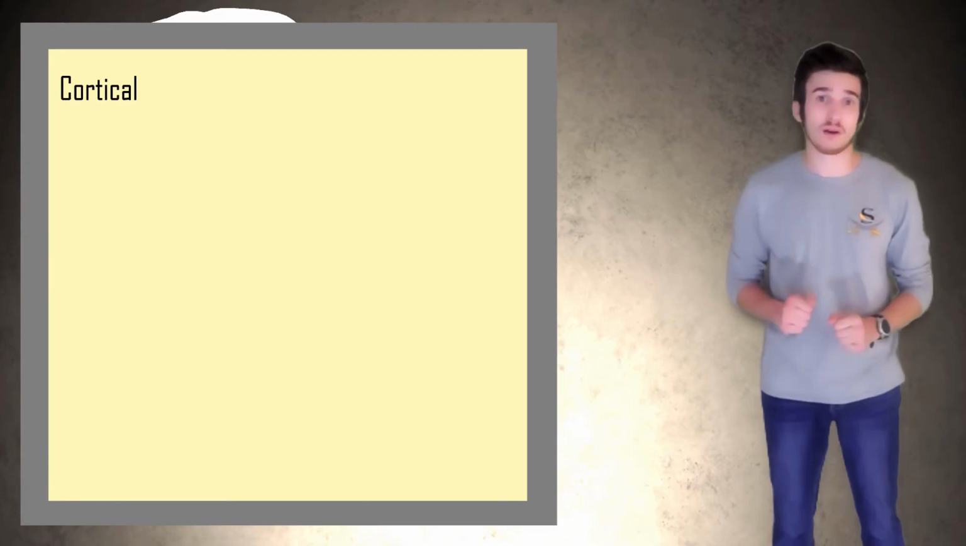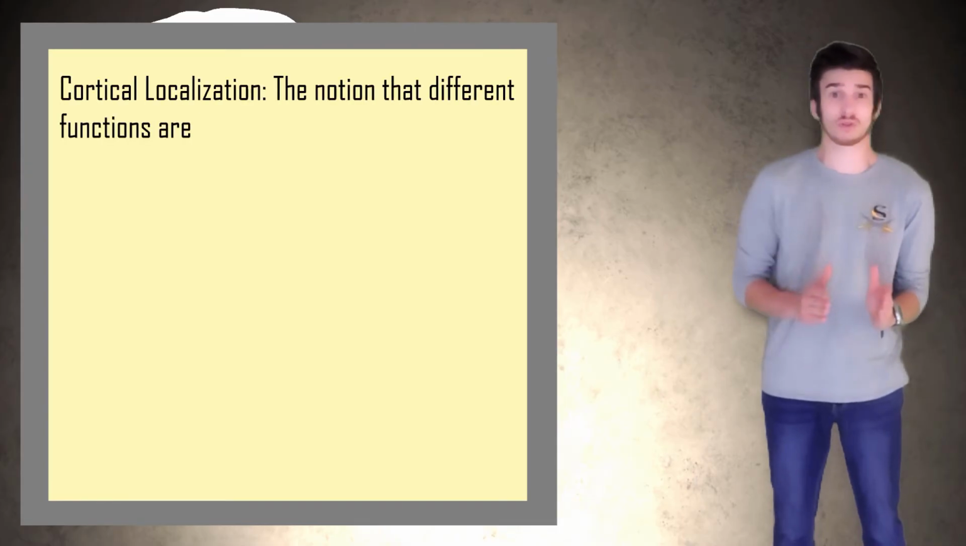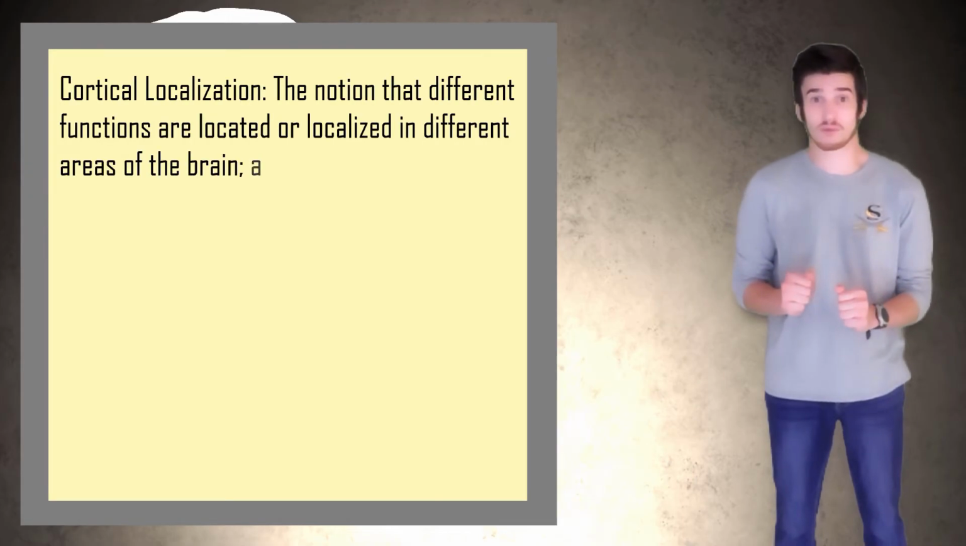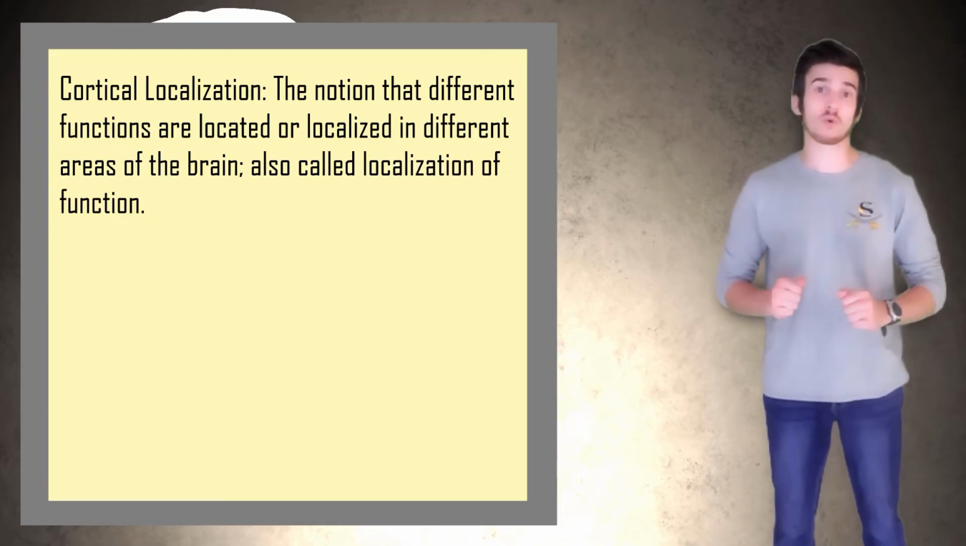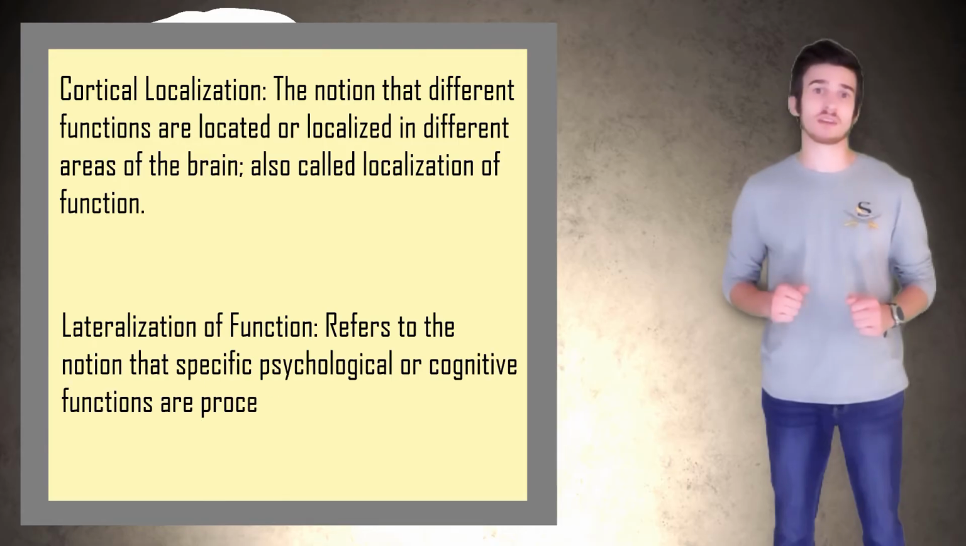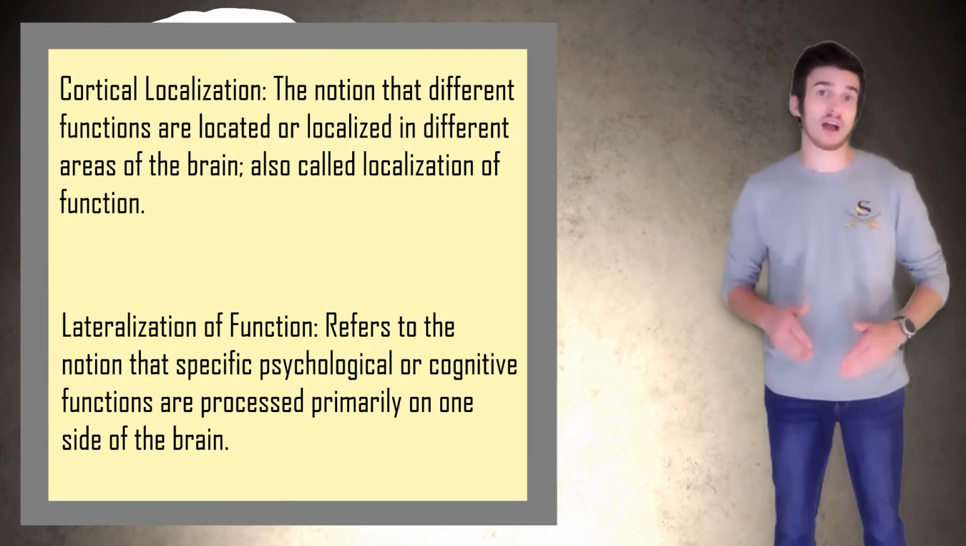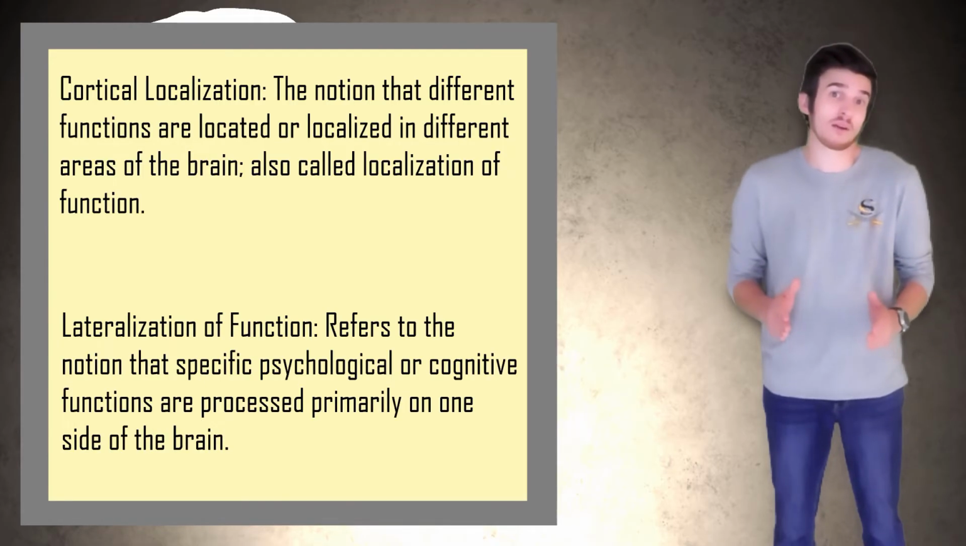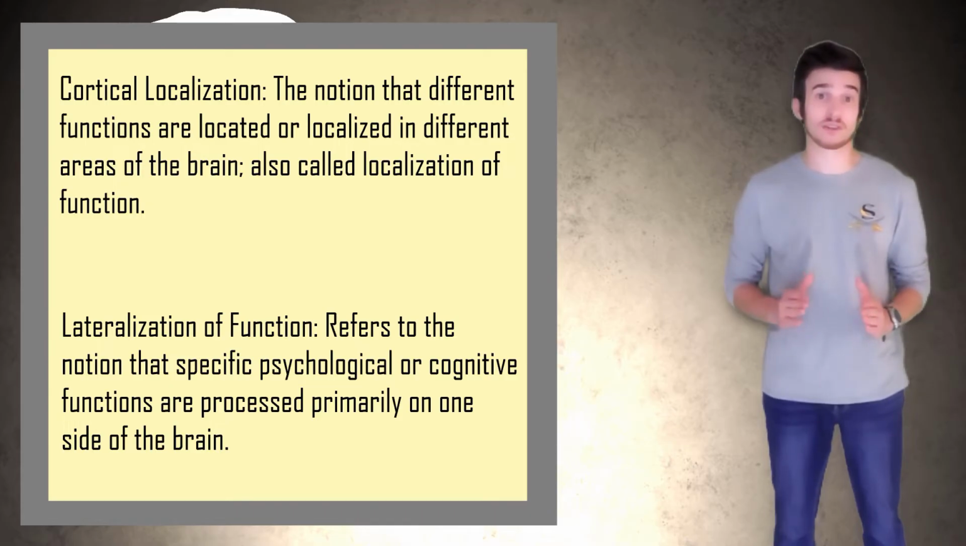The idea that different functions of the brain are located, or localized, in different areas of the brain is known as cortical localization, while lateralization of function refers to the specific notion that psychological or cognitive functions are processed primarily on one side of the brain. To further understand this idea, we are going to talk about the split brain patient.